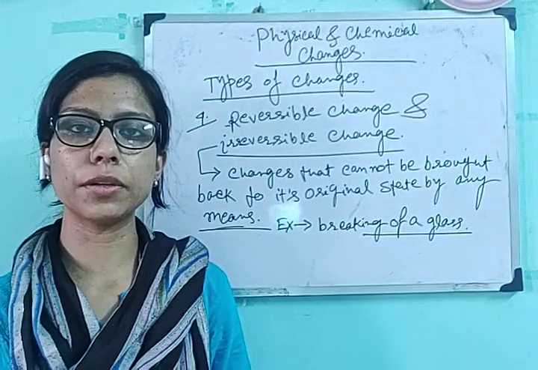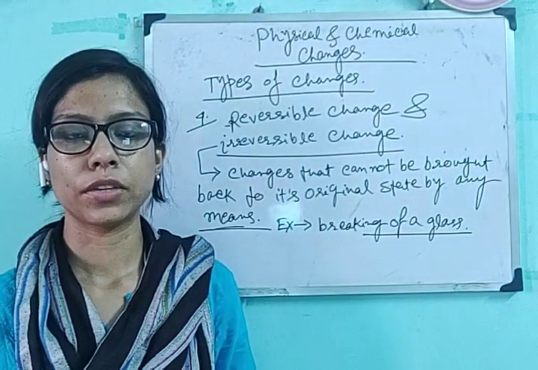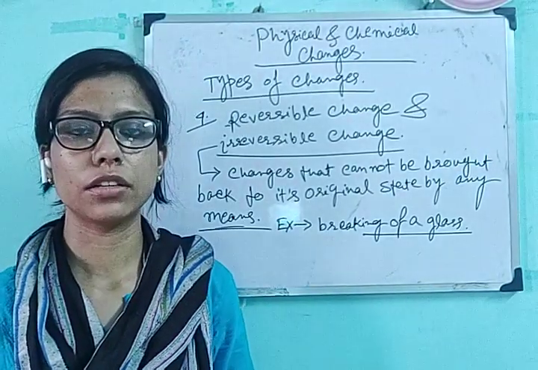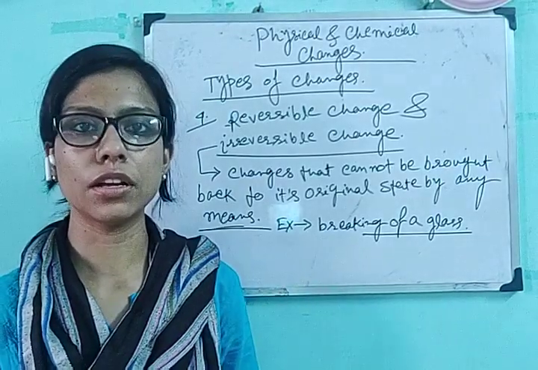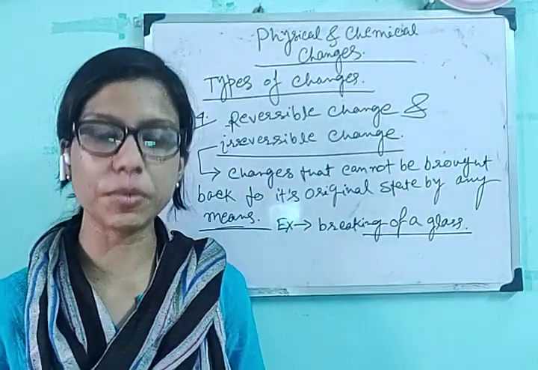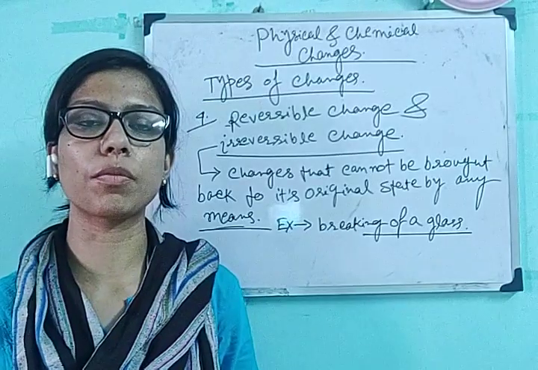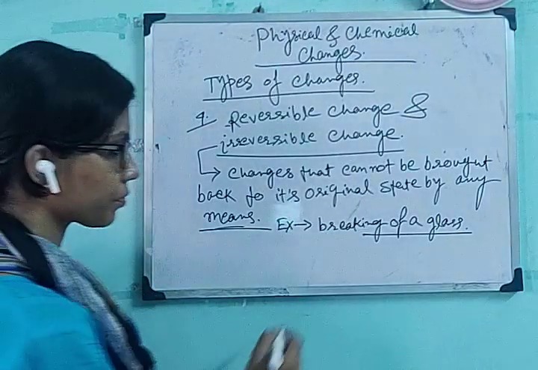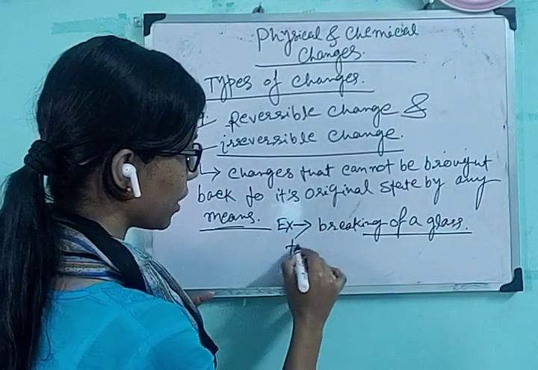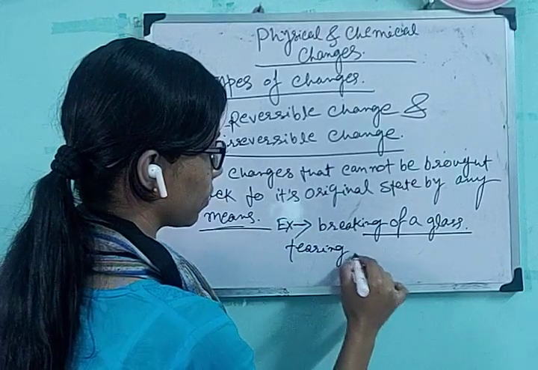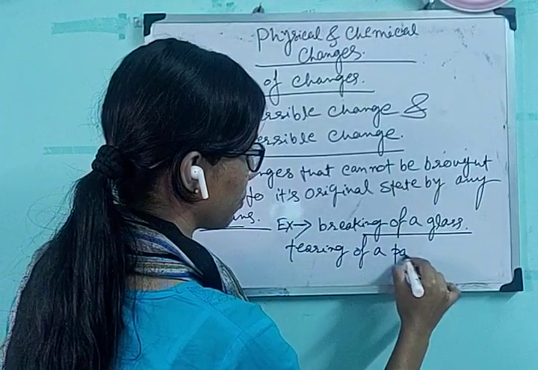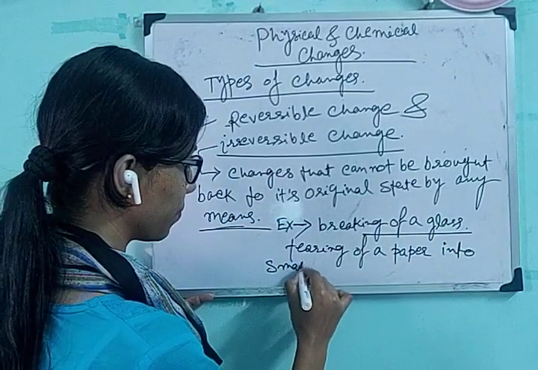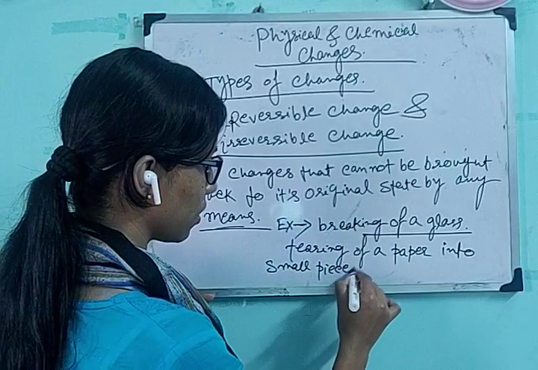What will be the second example? We are tearing a piece of paper. The piece of paper converts into small pieces of paper, and we cannot convert these small pieces of paper to its original state. The total piece of paper, that is the large piece of paper, cannot be gained from those small pieces of paper. So, tearing of a paper into small pieces.